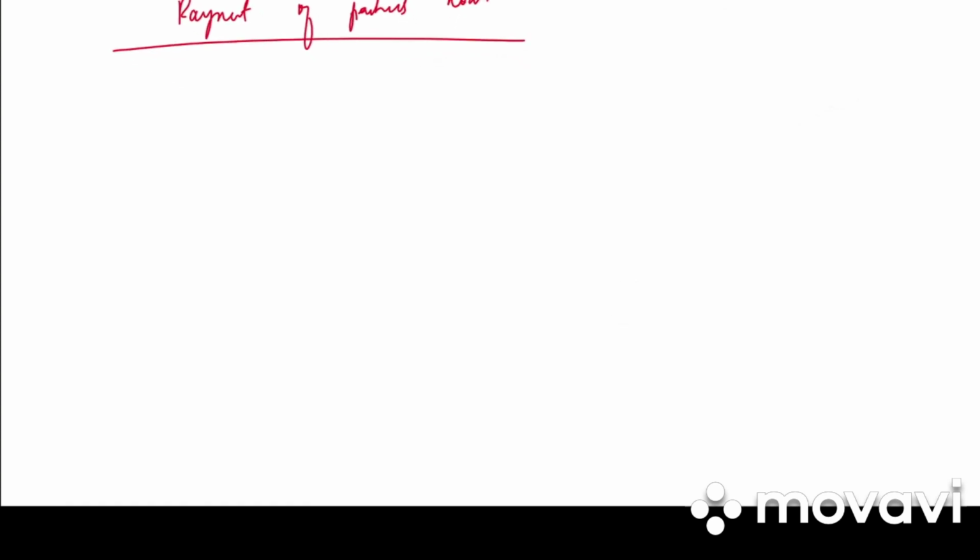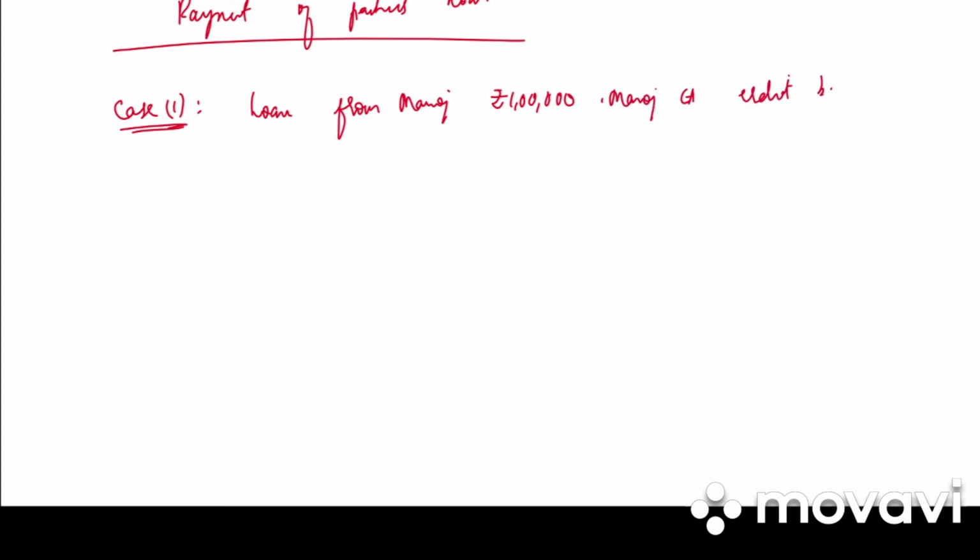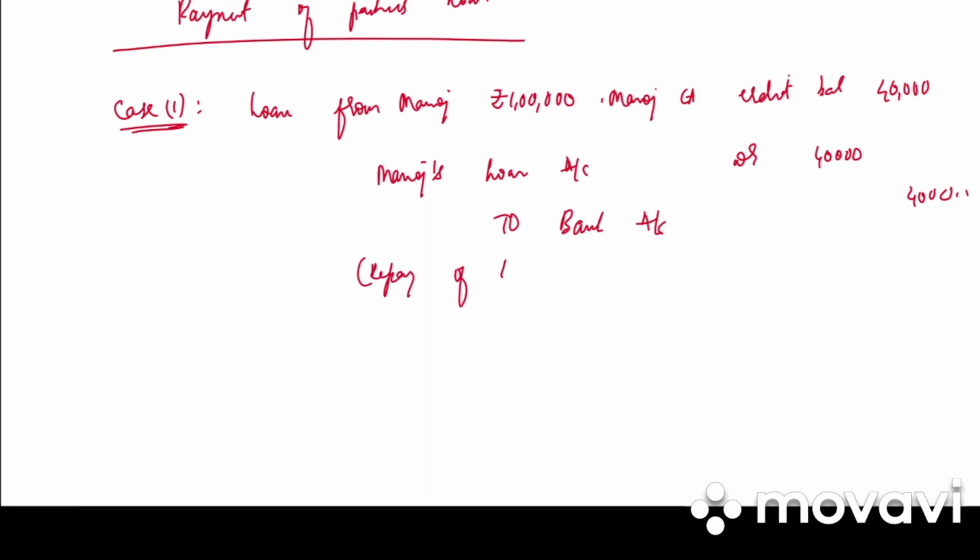To understand this better, let me give you an example. Case 1. Loan from Manoj, rupees 1 lakh. Manoj's capital account credit balance 40,000. So in this case, the journal entry will be Manoj's loan account debited to bank account 40,000 (repayment of Manoj's loan).